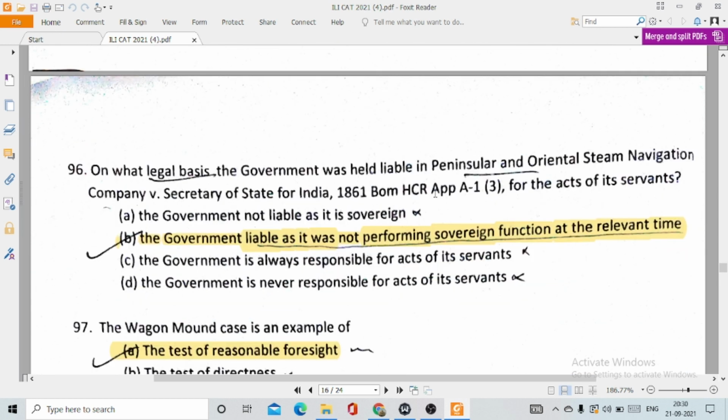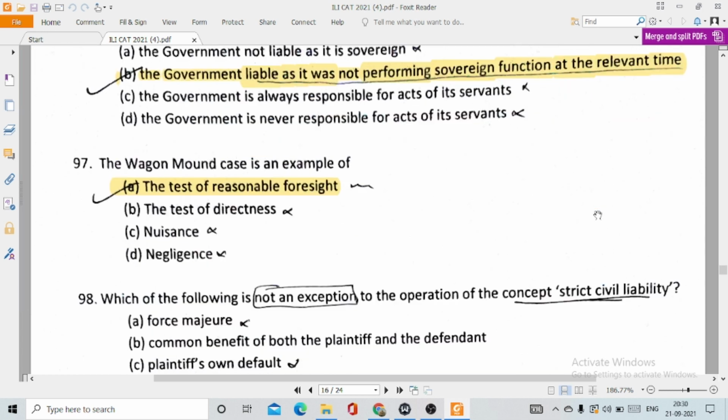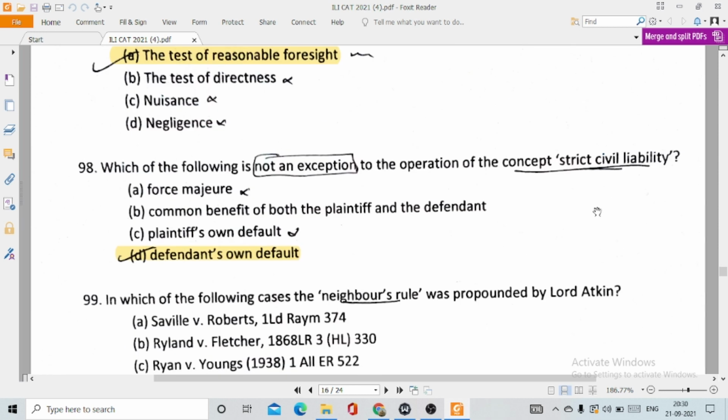Then 96. On what basis the government was held liable in Peninsular and Oriental Steam Navigation Company versus Secretary of State for India for the acts of his servant? The correct option is option number B. The government is liable as it was not performing sovereign function at the relevant time. Then question number 97. The Wagon Mound case is an example of option number A, the test of reasonable foresight. 98. Which of the following is not an exception to the operation of the concept of strict civil liability? This is option number D, defendant's own default.